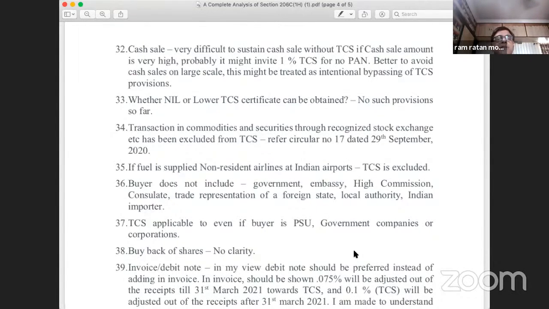So friends, if the cash sale component is a minor component of your total sale, then probably it is okay. But if it is a major component of your sale, do devise some system by which you identify, or otherwise you collect 1% TCS from the customer under 1H and deposit it. Whatever way, but the department will not take it easily.